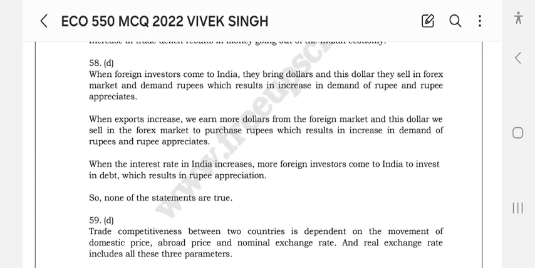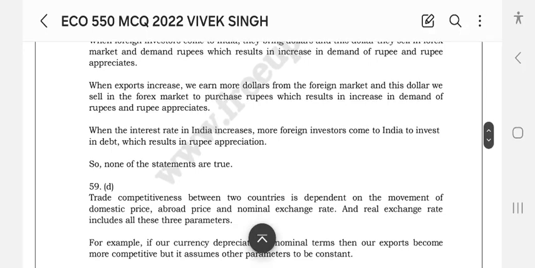When exports increase, we earn more dollars from the foreign market, and this dollar we sell in the forex market to purchase rupees, which results in an increase in demand of rupees and rupee appreciation.